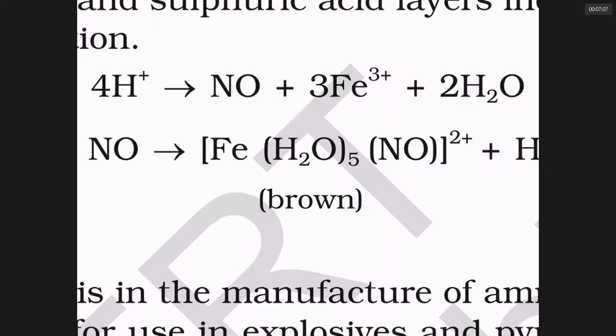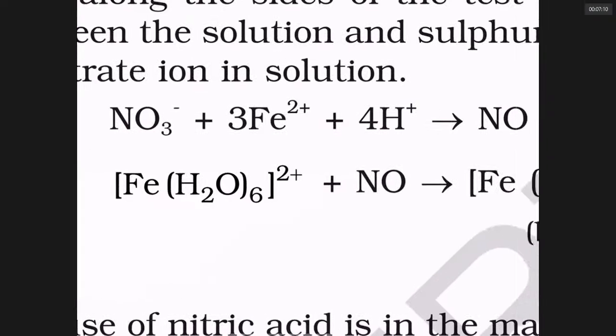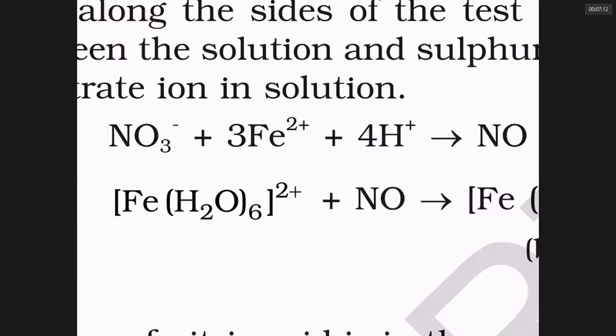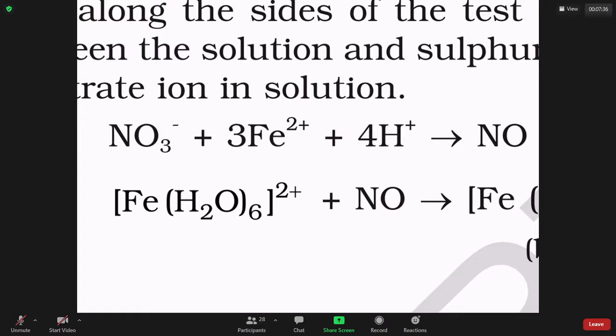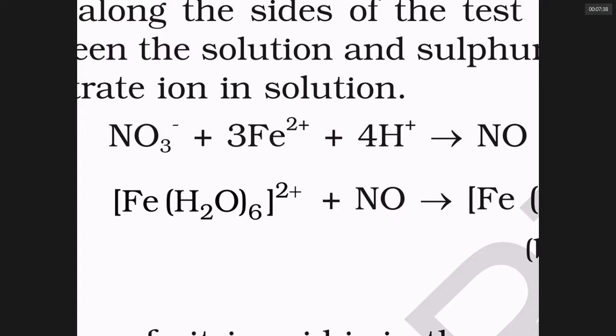There are 3 IIT main questions on this. What is the standard test for nitrate ion? Standard test is called brown ring test. How to do brown ring test? To the salt solution of nitrate ion, add freshly prepared ferrous sulfate. Keeping the test tube slanted, add concentrated sulfuric acid drop by drop. When you add concentrated sulfuric acid drop by drop, where 2 solutions meet, you get a beautiful brown ring.